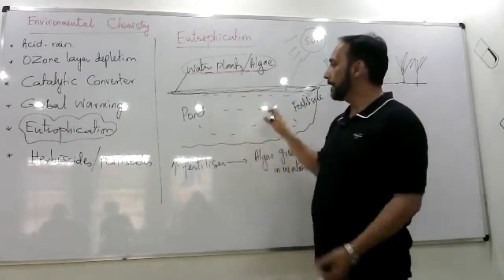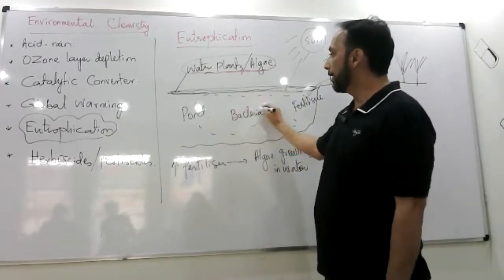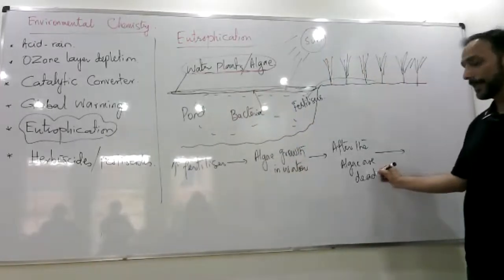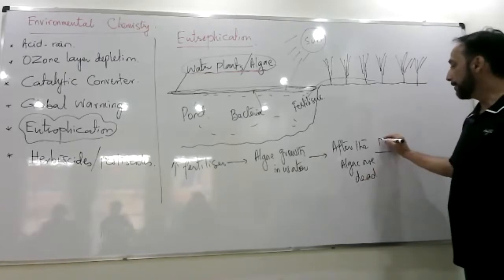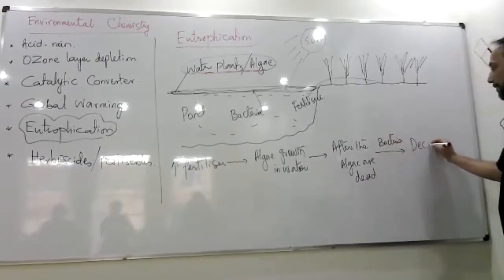So the bacteria in the water decompose these dead plants on the surface of water. जो dead algae hai, the bacteria decomposes them. So bacteria decomposes the algae.